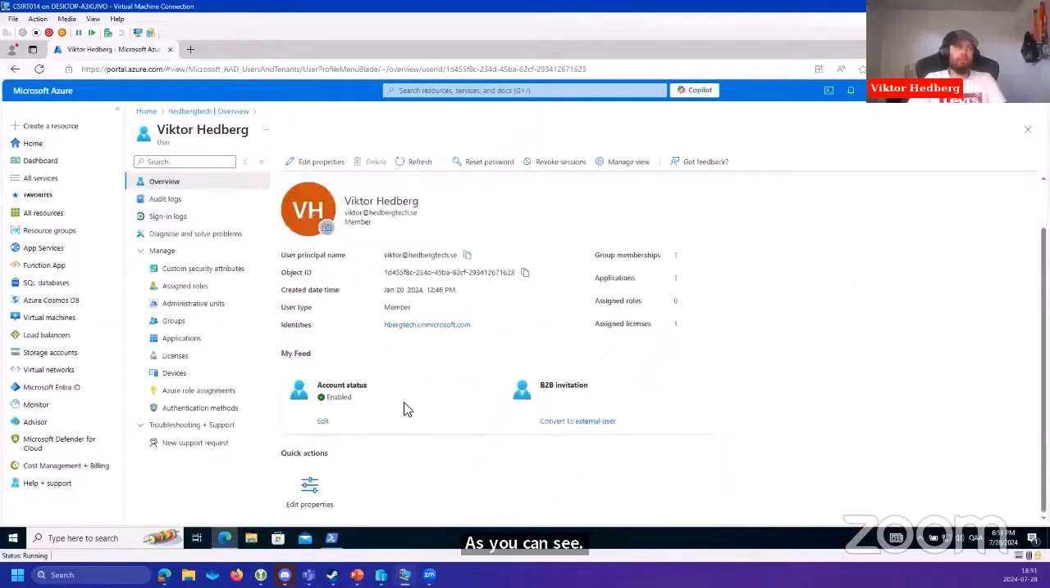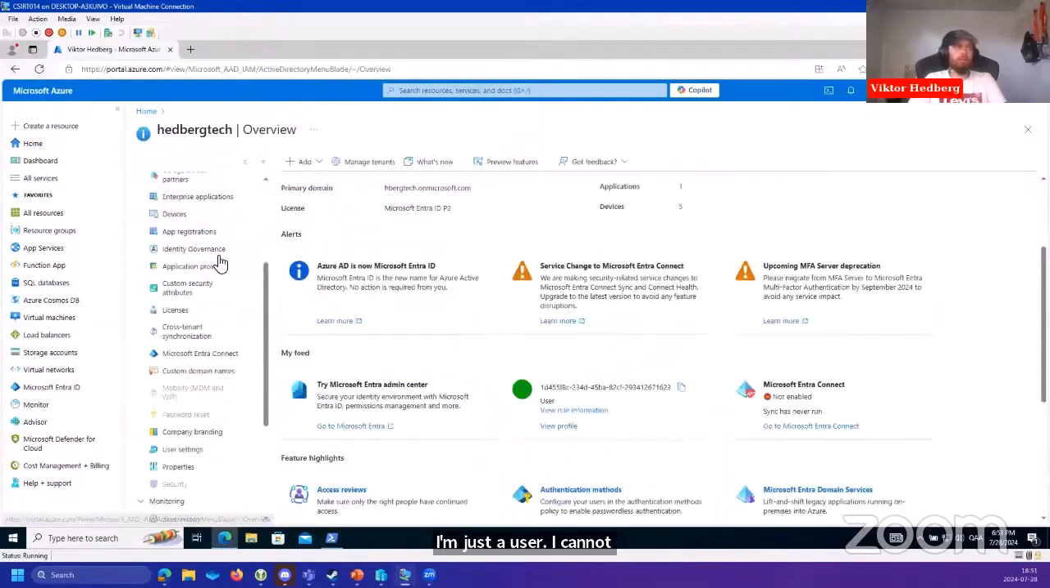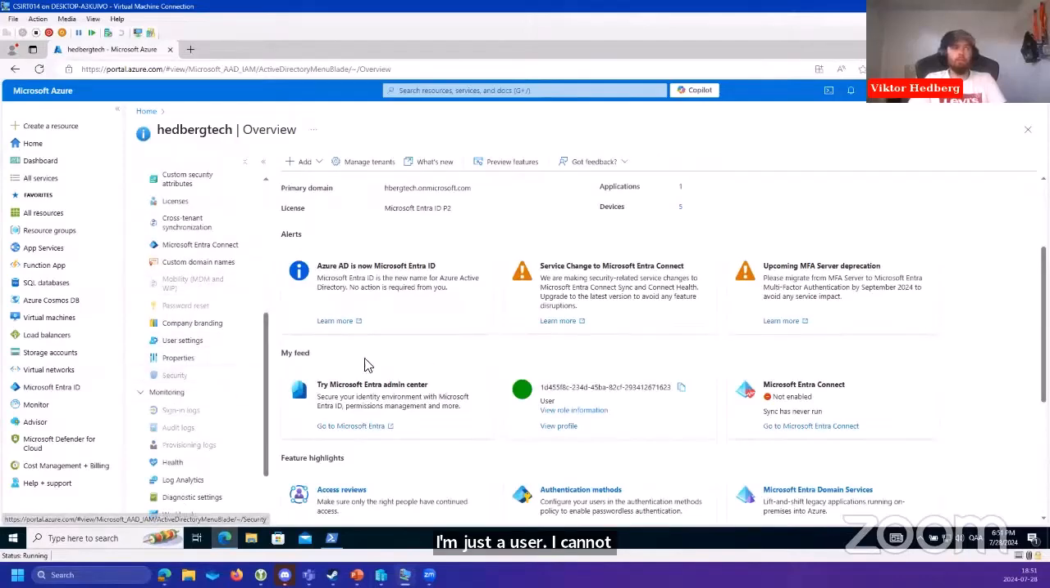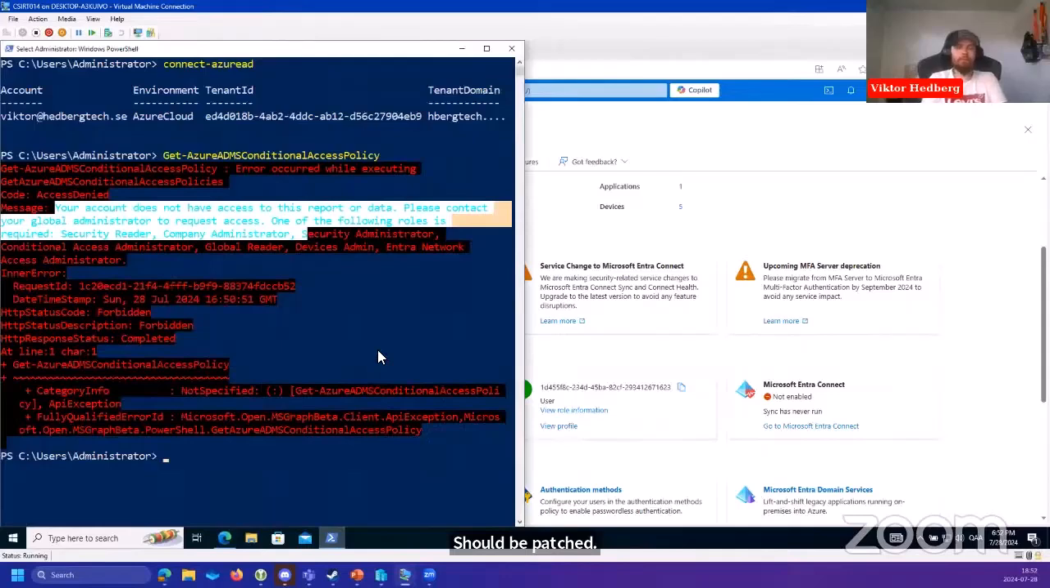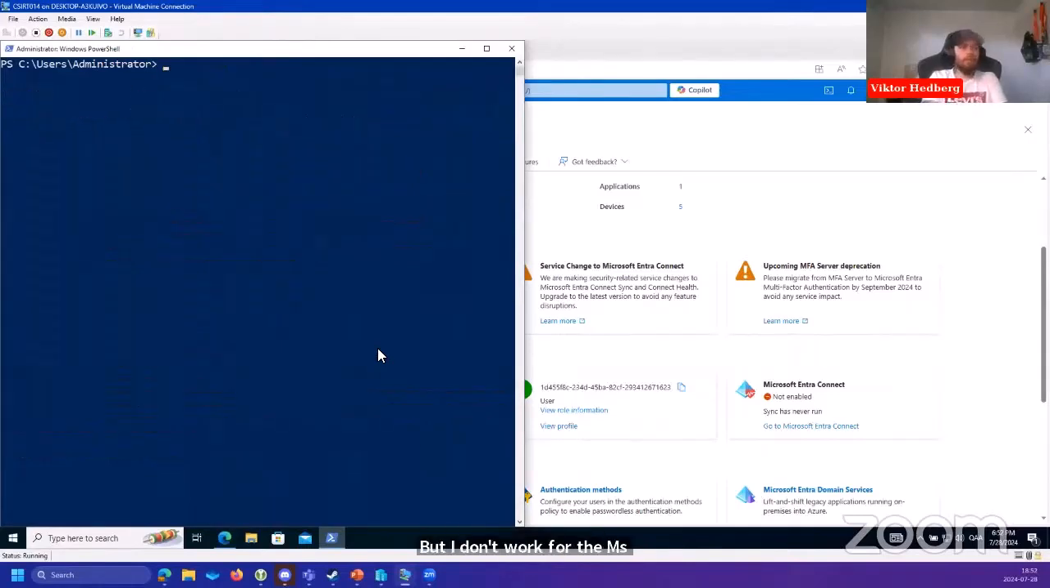I'm just a user. I cannot do anything administrative because I don't have that level of permissions. So you see security is blurred out. I can't click it. I can't get there. I'm not supposed to be able to do this. Ergo, if you ask me, this should be patched, but I don't work for the MSRC. I just like to break stuff.